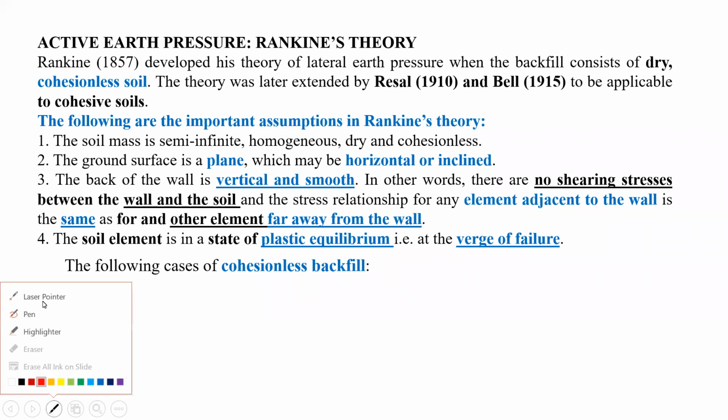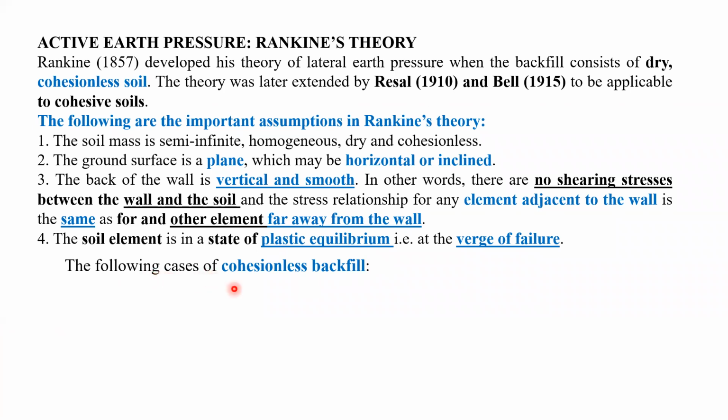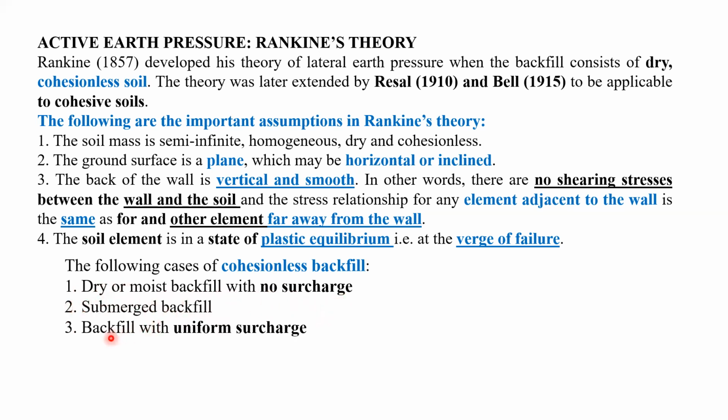Rankine has discussed different cases of the cohesionless backfill. What are the different conditions? We shall discuss them one by one. The first condition is dry or moist backfill with no surcharge. Second is the submerged backfill. Third is the backfill with uniform surcharge.